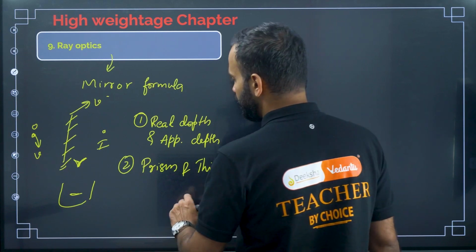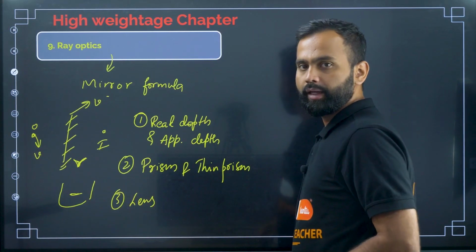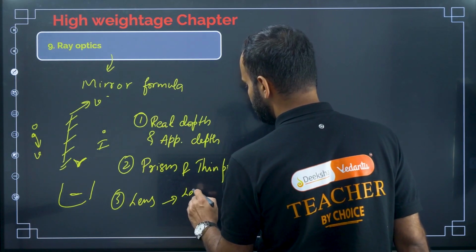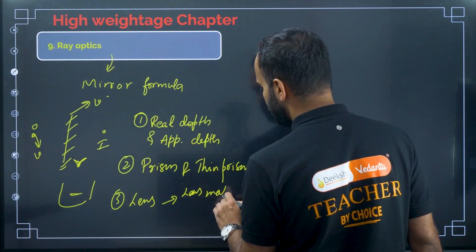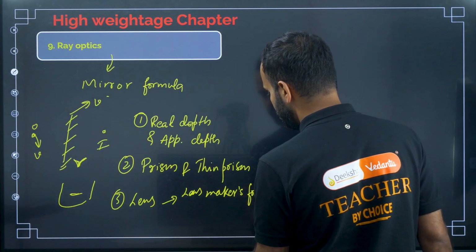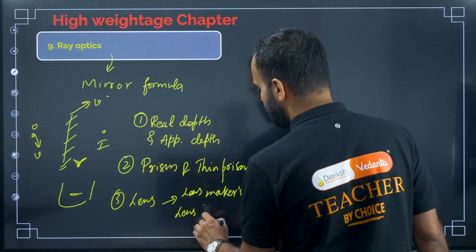And the third one, lens. You should know the lens maker's formula, and the second one, lens formula.